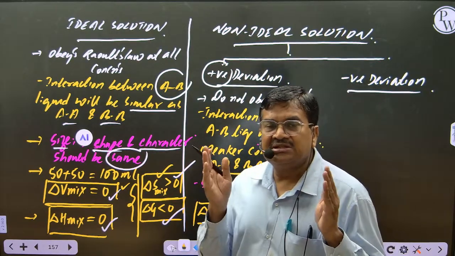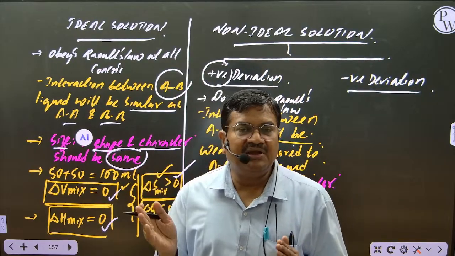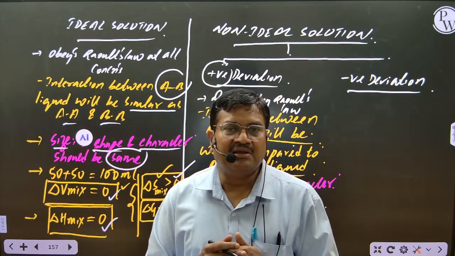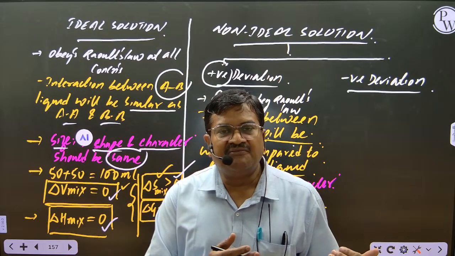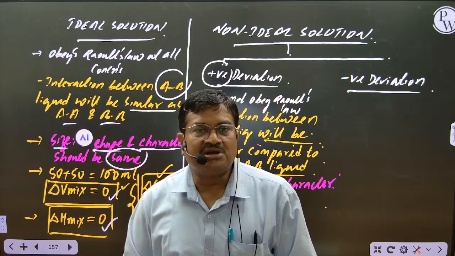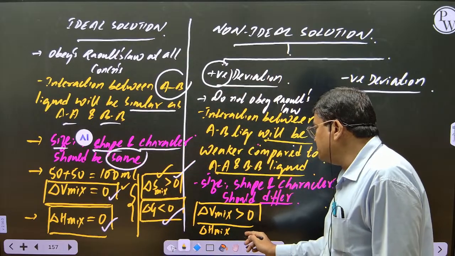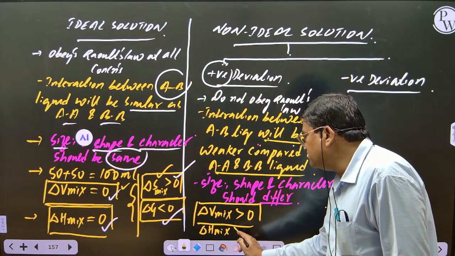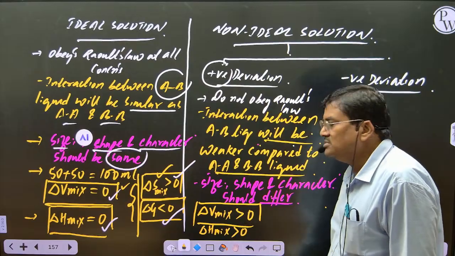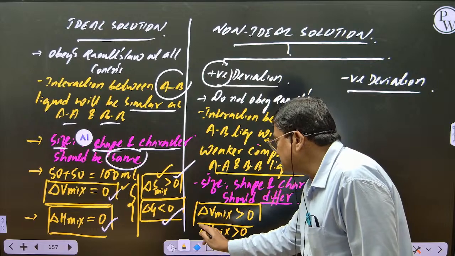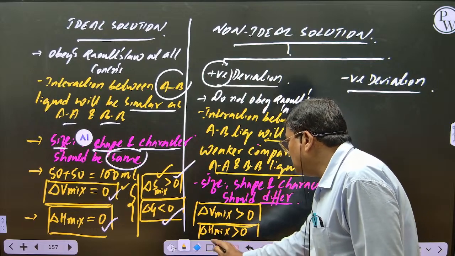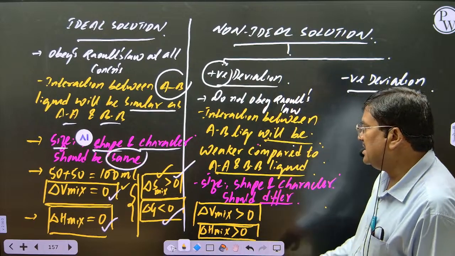Because we have to break the bonds of A liquid and B liquid to form AB liquid, since AB interactions are weaker. That means the interactions of A-A and B-B are stronger. Understood why it is greater than 0? Because we are spending energy to break the bonds.